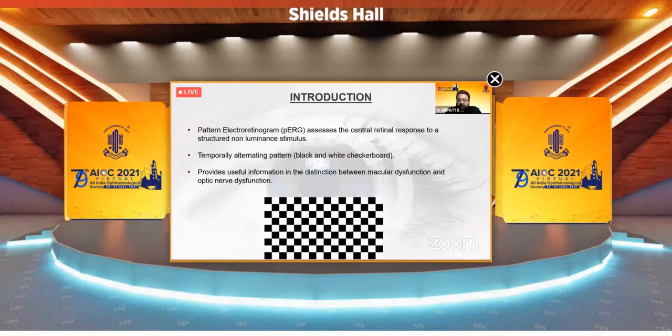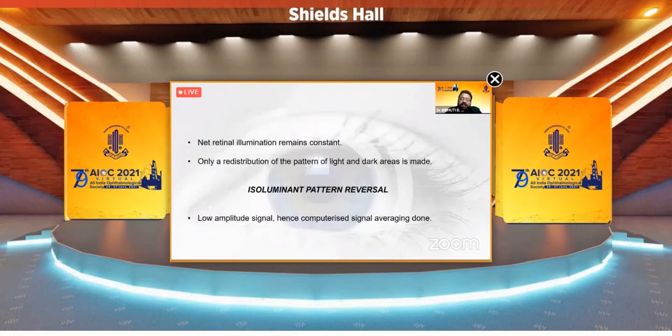So this brings us to the topic of pattern ERG. So what does pattern ERG do? The pattern ERG basically assesses the central retinal response to a structured and non-luminance stimulus. So it's a temporally alternating pattern, usually a black and white checkerboard. It is used to distinguish a macular dysfunction from an optic nerve dysfunction, which a VEP is not able to do. In this, the net retinal illumination remains constant, and there is only a redistribution of the pattern of light and dark areas. So it's an isoluminant pattern reversal.